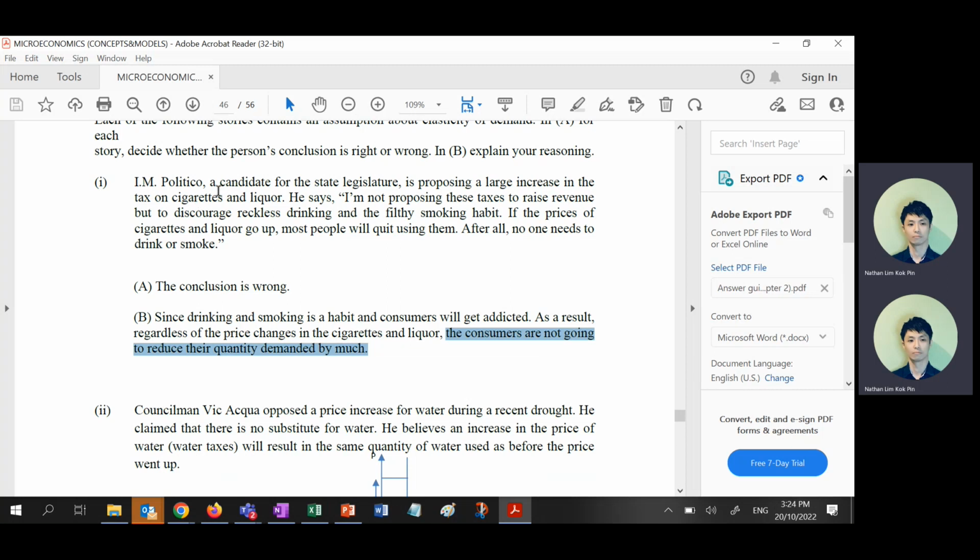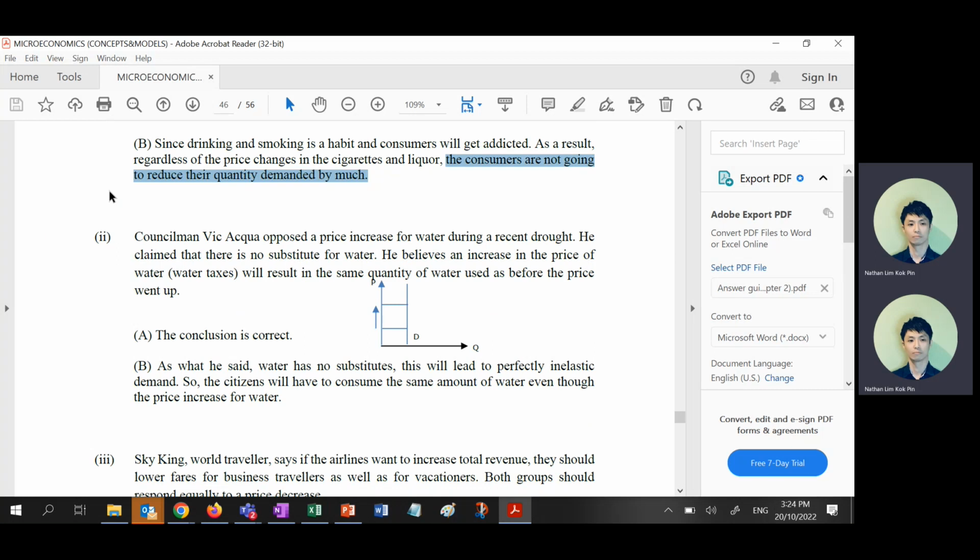man, go deeper a little bit. It became your subconscious. Wow, too deep. Yeah, okay. Second compliment, Big Aqua. I like to call it Aquaman because it's easier. Aquaman opposed the price increase for water during drought. You know what drought is? Dry season, right? He claimed that there's no substitute for water. He's right. Yeah, no substitute for water.